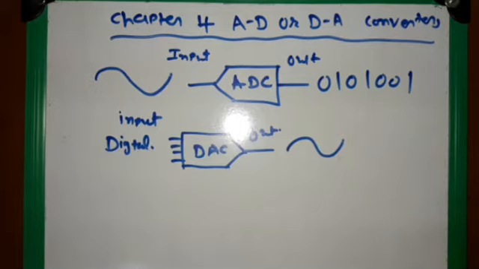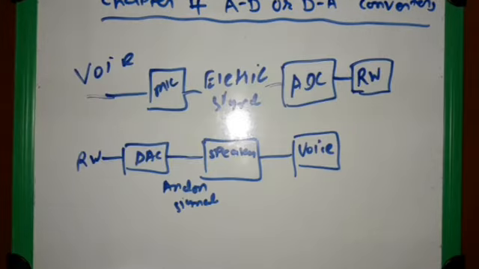We know that, knowingly or unknowingly, we all use a digital to analog converter or analog to digital converter in our day-to-day life. For example, whenever we stream music on our smartphone, this digital bit stream is converted into an electrical signal, and through the smartphone speaker we are able to hear this music. Here the DAC is inside the smartphone, which converts the digital bit stream into an analog signal.